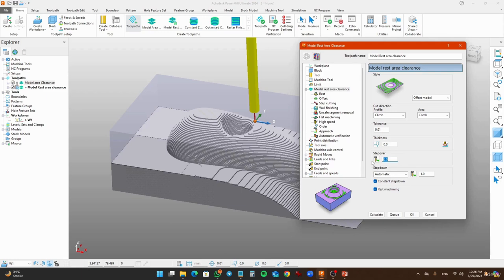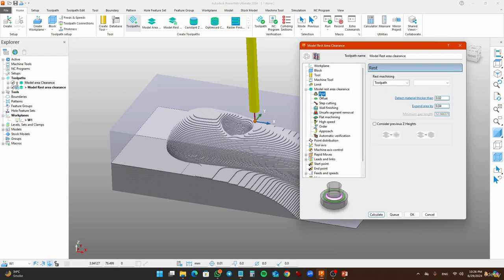The step over, since I'm using an 8mm end mill, I'm going to set 3.0mm as step over, and the step down is going to be 0.3mm.